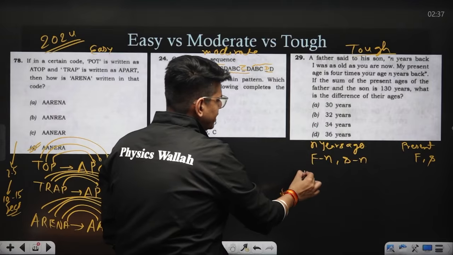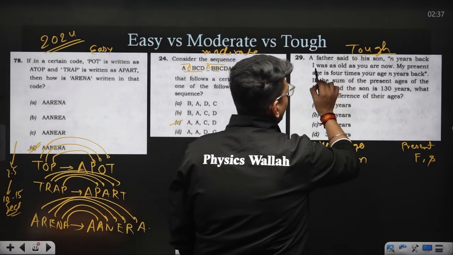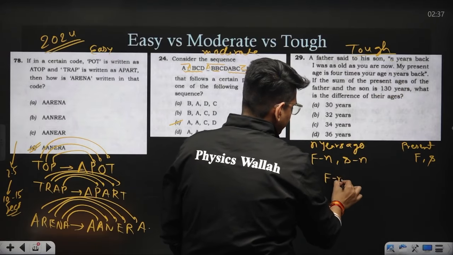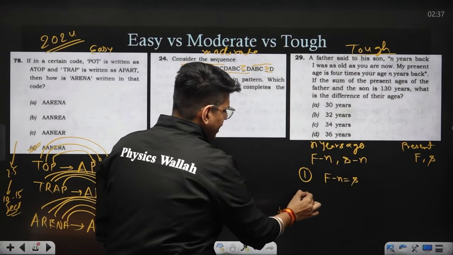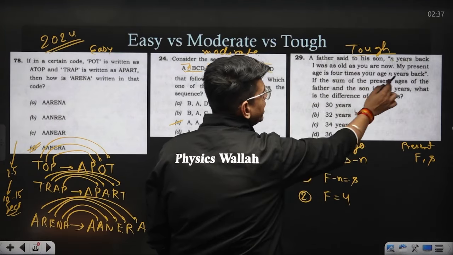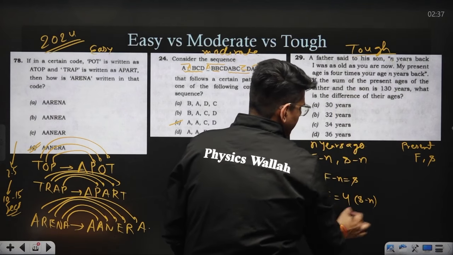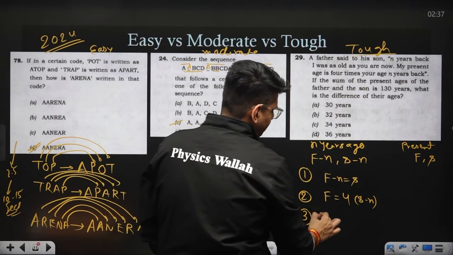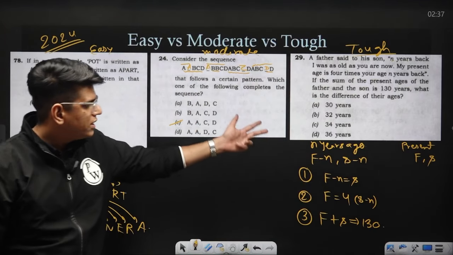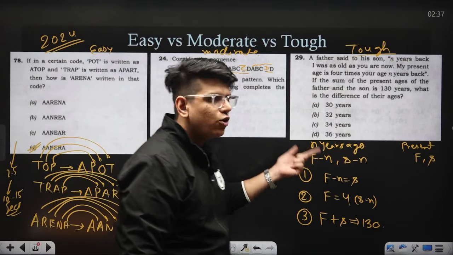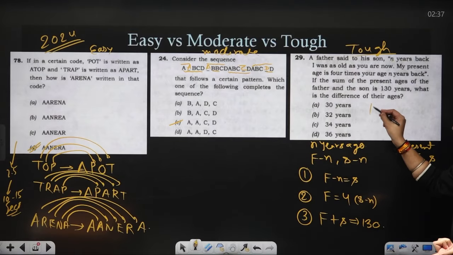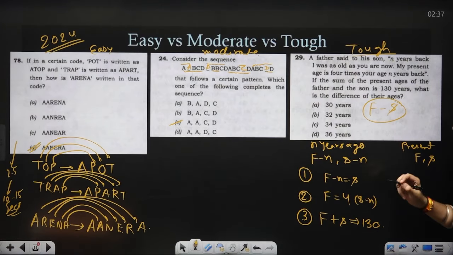The first statement is saying n years back father was as old as you are now, meaning present. So f minus n equals s is the first equation. Second, it is saying my present age, father's present age, is 4 times your age n years back, s minus n. Also, it is given to you as f plus s equals 130. Right? Now you need to solve these three equations to get the value of f, the value of n, and the value of s. And then you can find the difference. The question is asking f minus s. You can calculate f minus s.